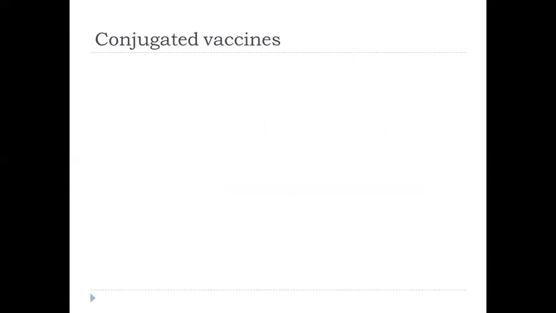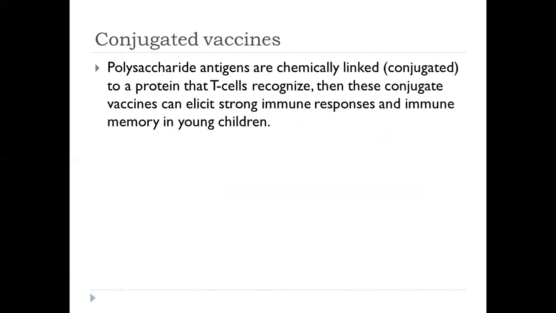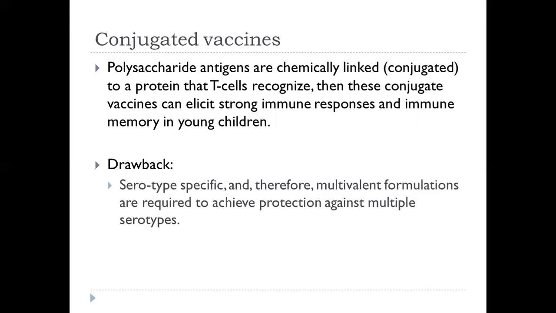Next is the conjugated vaccine. The polysaccharide antigens are chemically linked or conjugated to a protein that T cells recognize. Then this conjugate vaccine can elicit a strong immune response and immune memory in young children. Children under 2 years of age do not respond well to antigens such as polysaccharide, which produces antibodies via a T cell dependent mechanism. The drawback of conjugated vaccines is that they are also serotype specific, and therefore multivalent formulations are required to achieve protection against multiple serotypes. For example, pneumococcal and meningococcal vaccines.